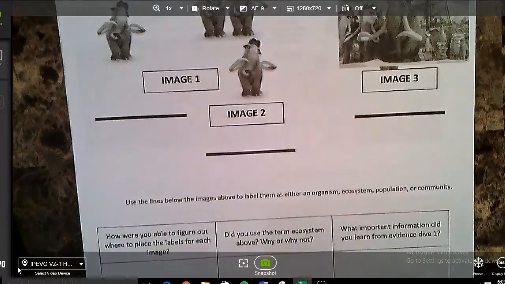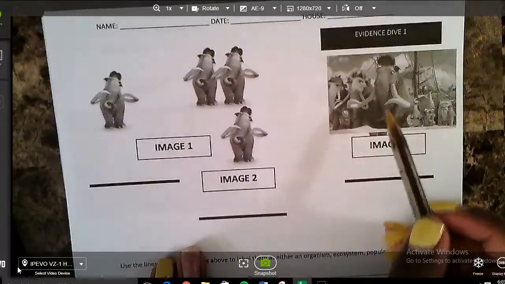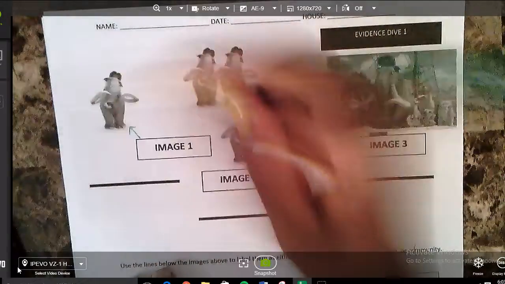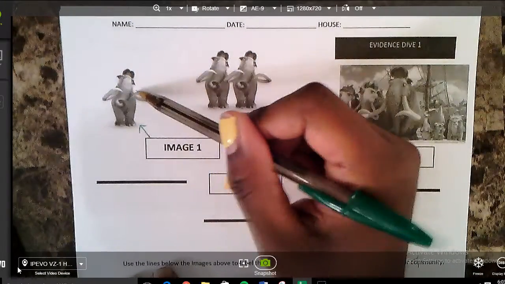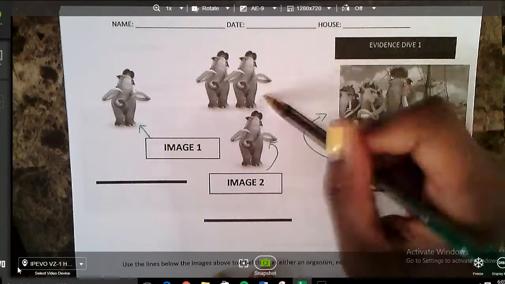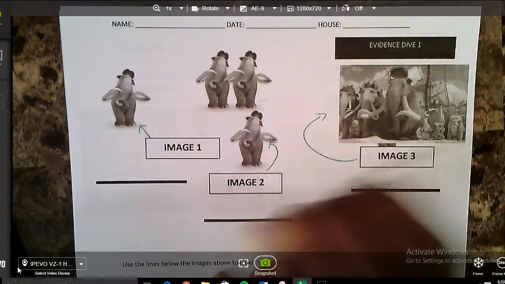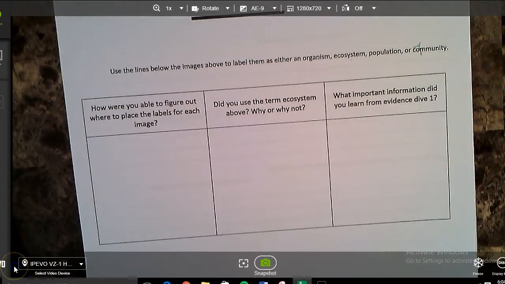Awesome. So now we're going to practice what this looks like. What I want you to do is use the lines below the images above to label them as either an organism, ecosystem, population, or community. So I've taken these pictures from one of my favorite movies, Ice Age. You are going to label image 1, image 2, and image 3. Is this a population, ecosystem, community, or organism? Make sure you write your labels down here. Once you're done, you're going to answer these 3 questions. All right, ready? Go.